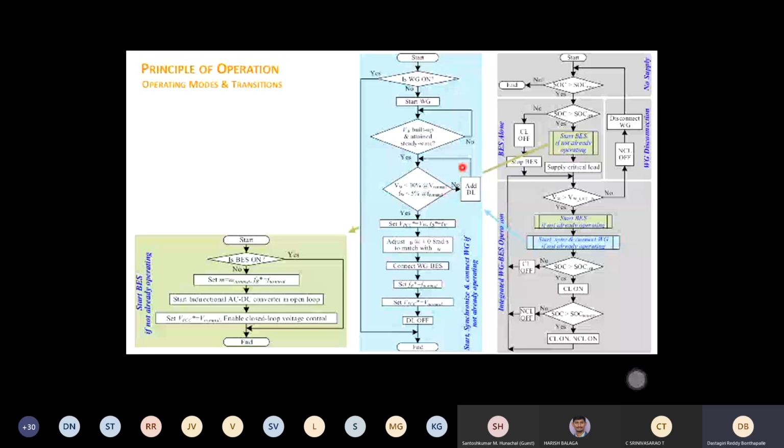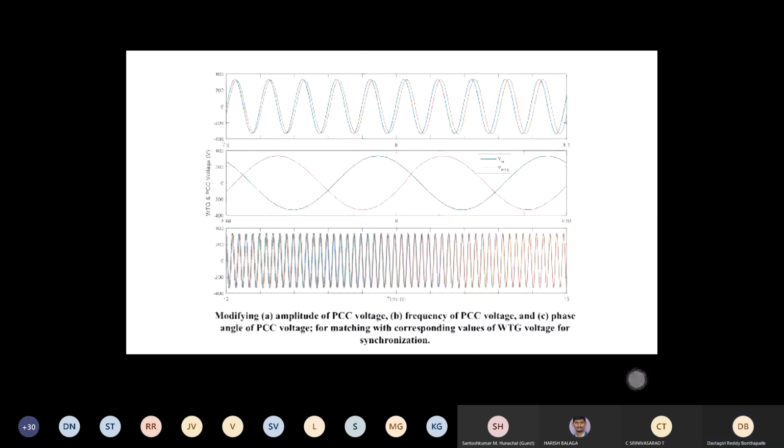You stay in this loop as long as your wind voltage and frequency are in this range. Then you change the VPCC to these values using the battery converter, adjust your theta, and try to connect. Now you set back the nominal values. And finally, the dump load should be off after that. That's how you make this transition.